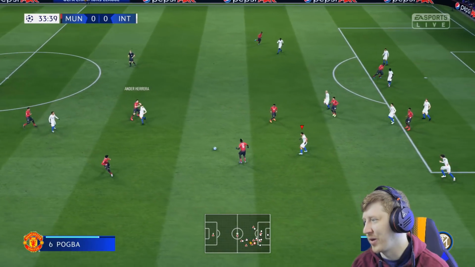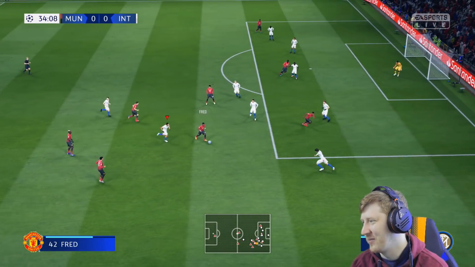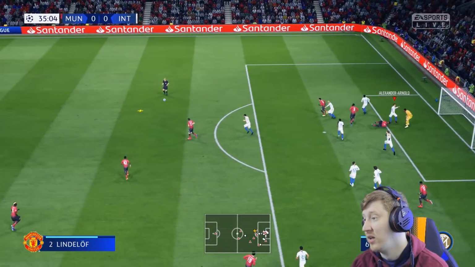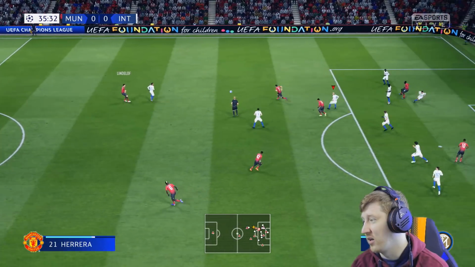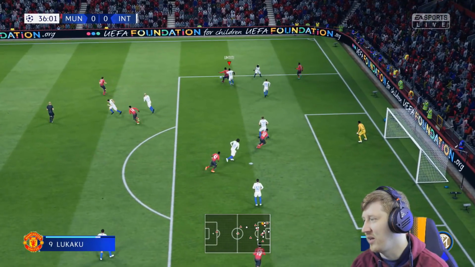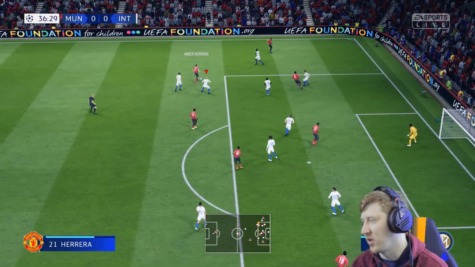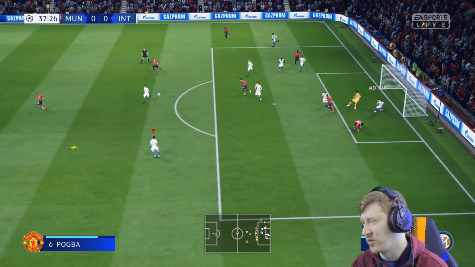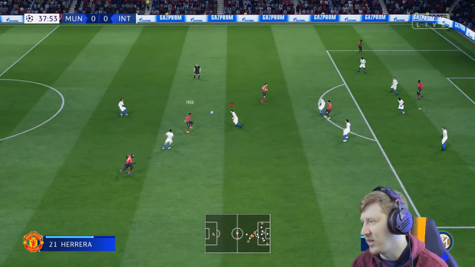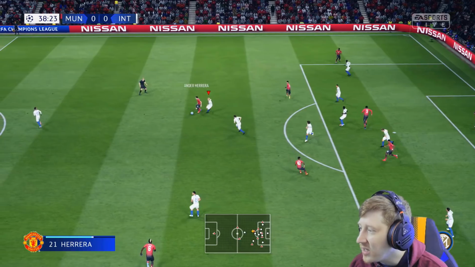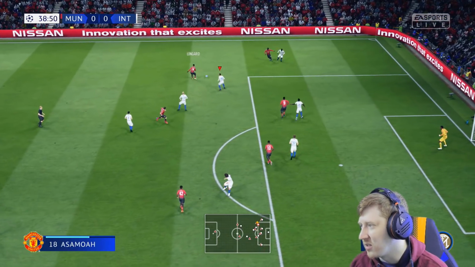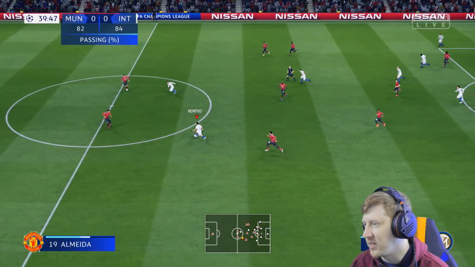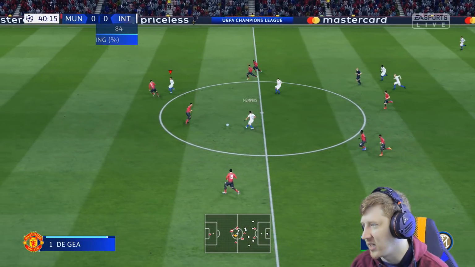Almeida. Oh, and Herrera tripped by a teammate. Here's Almeida again. Fred. Rashford. Oh, he's done me there with a turn. He scored a truly phenomenal goal in the game against us earlier on in the campaign. Marcus Rashford. One of the most impressive goals I've seen from an AI player. One of the least AI style goals as well, to be fair, with the little flick up and then volley. But they haven't yet really, other than that long distance Romelu Lukaku effort, properly tested Alban Lafont. He's 87 rated now, Lafont, so certainly he's going to take a lot of testing.